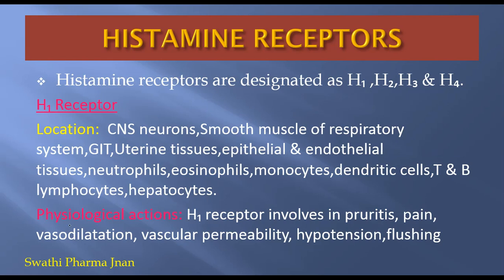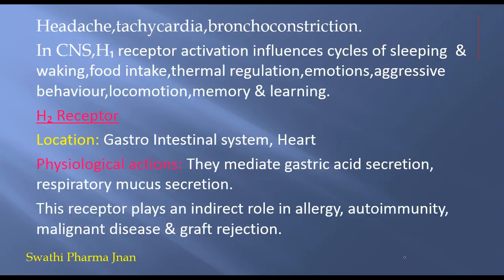So what are the physiological actions of the H1 receptor? The H1 receptor is involved in pruritus, meaning inflammation or itching on the skin. Pain will be there, and vasodilation of the blood vessels occurs. Vascular permeability will be there, and hypotension and flushing. Flushing is redness, swelling and inflammation of the skin. The next physiological actions are that it will cause headache, tachycardia and bronchoconstriction.